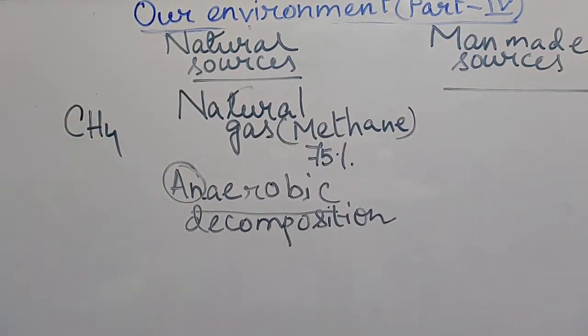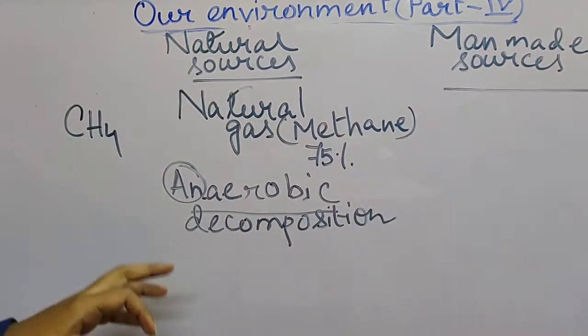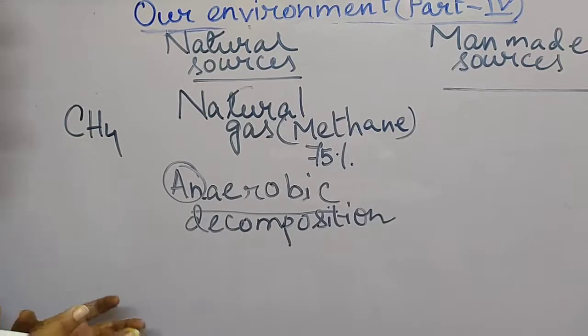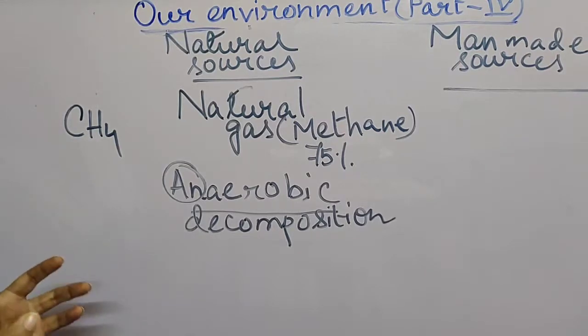Now what is the man-made source? Man-made sources include the natural wetlands and the rice paddies. Okay, so those areas which contain water, or that are wetland type.